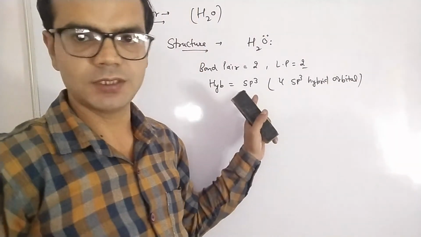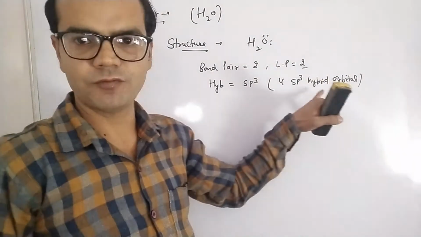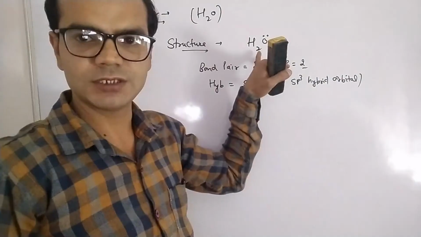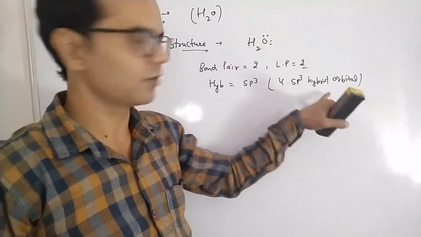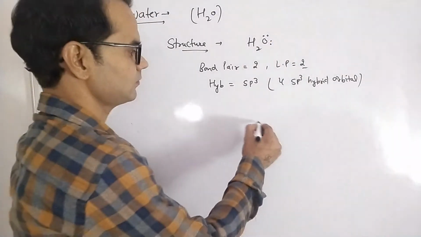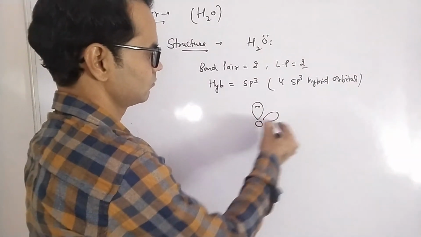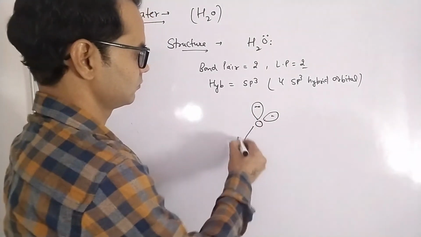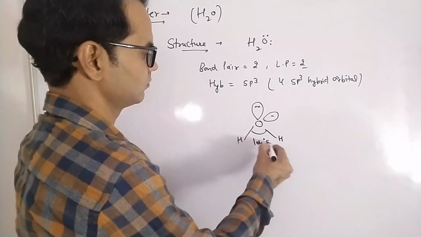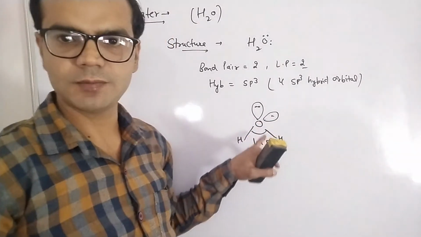Hybridization is sp3, which means it has four sp3 hybrid orbitals. Out of these four orbitals, two orbitals overlap with the hydrogens and two hybrid orbitals are occupied by lone pairs. So its structure is a V shape or a bent shape.